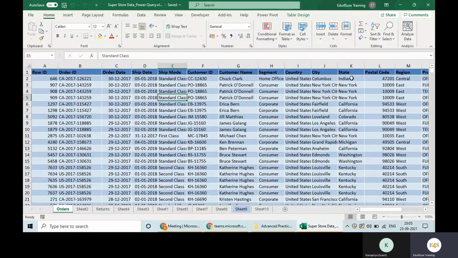If you analyze this data from the point of view of an HR manager, then the insights would be different. Exactly. If you are analyzing this data from the point of view of the finance manager, then the insights would be different because everyone looks at it according to their own needs.